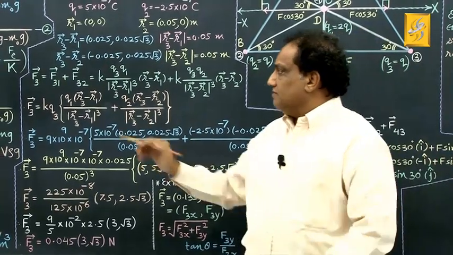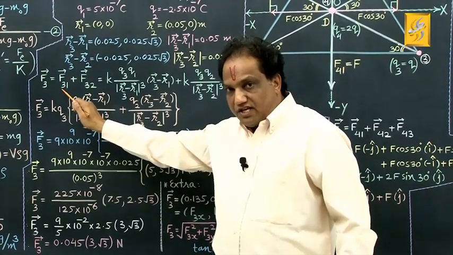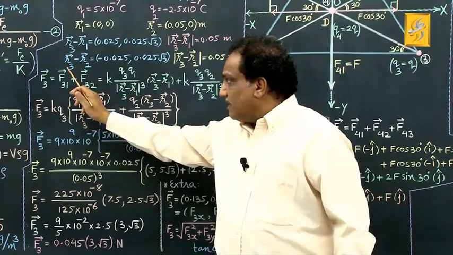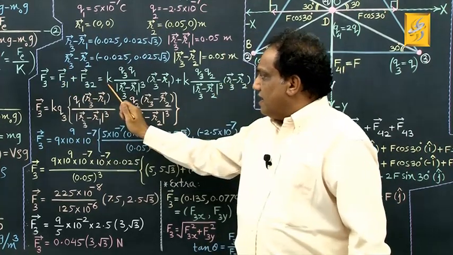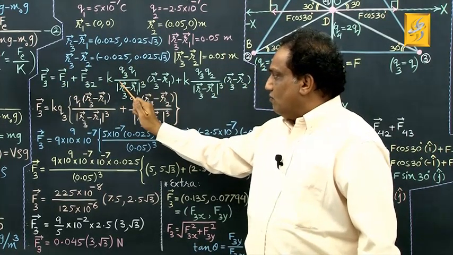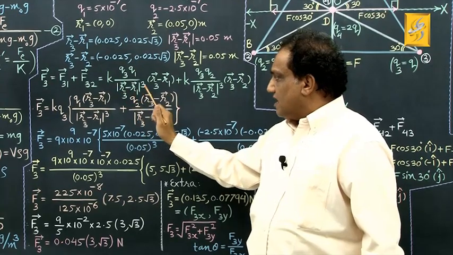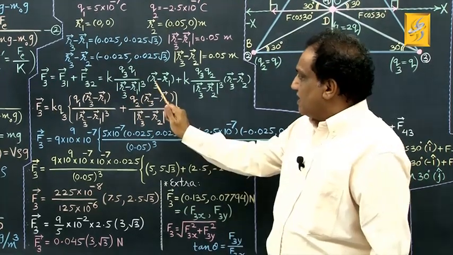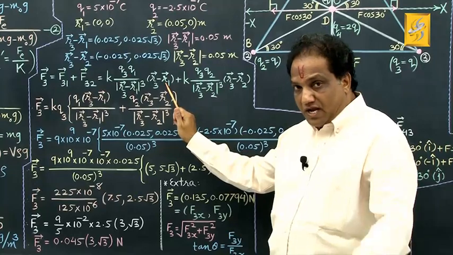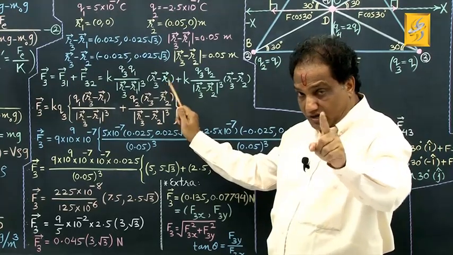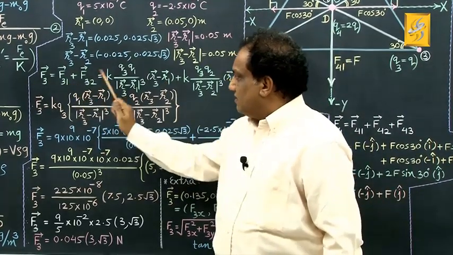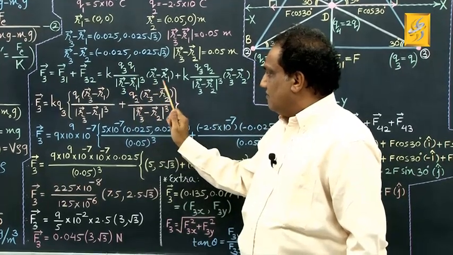Similarly, instead of i you may write 3, instead of j you may write 1. Then you get vector F31 like this: K Q3 Q1 upon mod of vector R3 minus vector R1 whole cube into vector R3 minus vector R1. I told you to maintain the order. You see the order: 3 1, 3 1, 3 1.